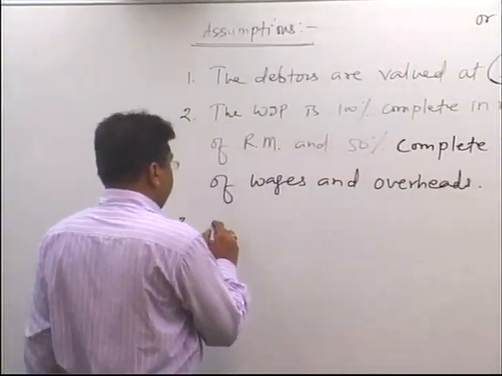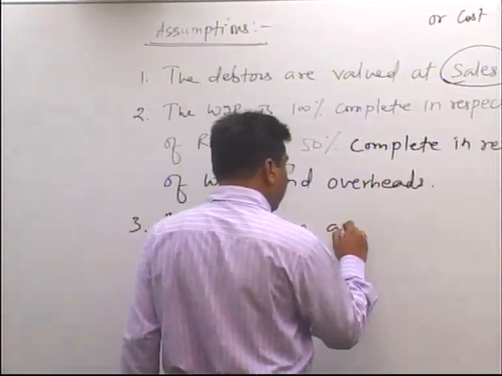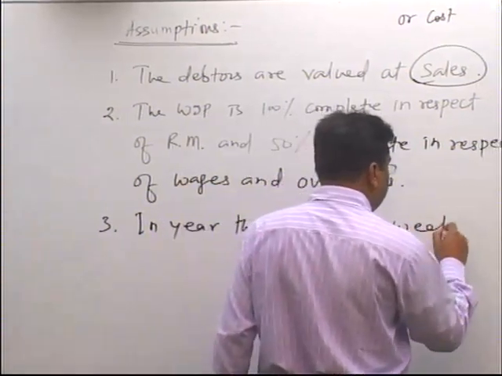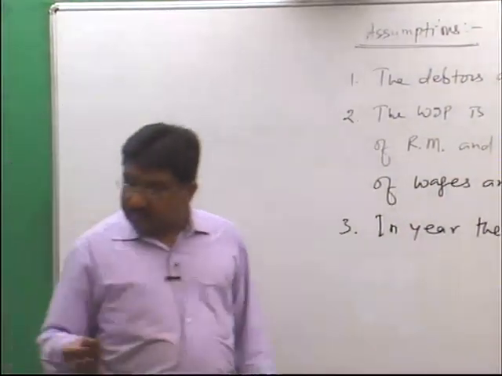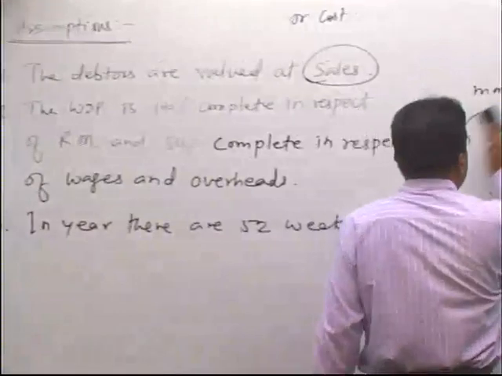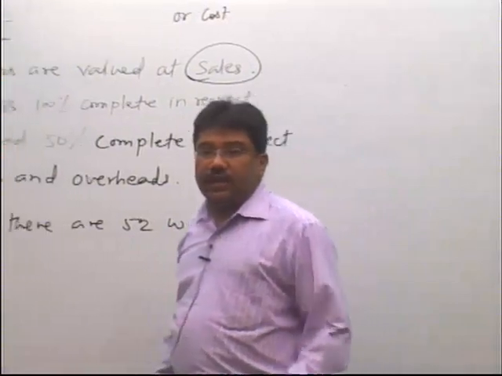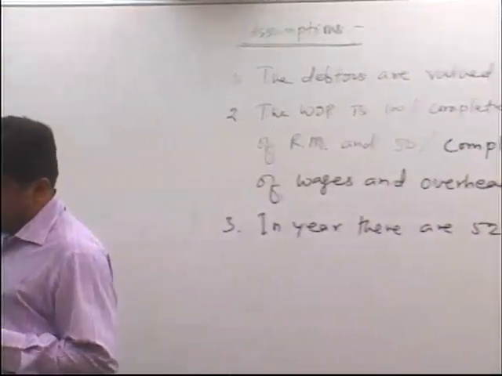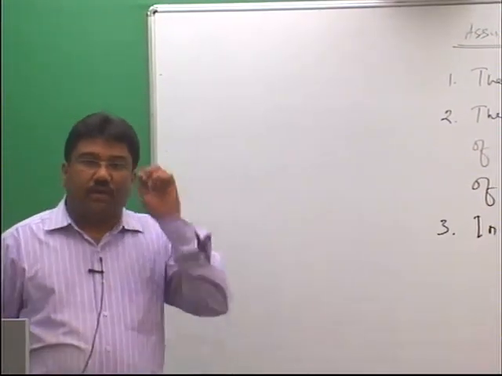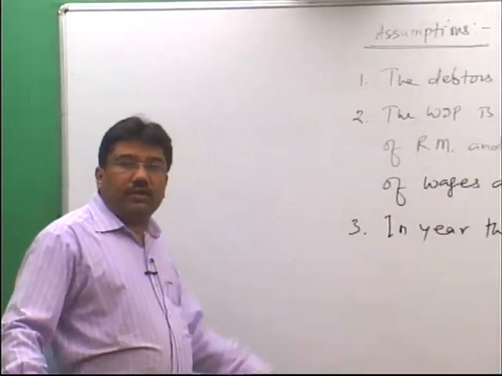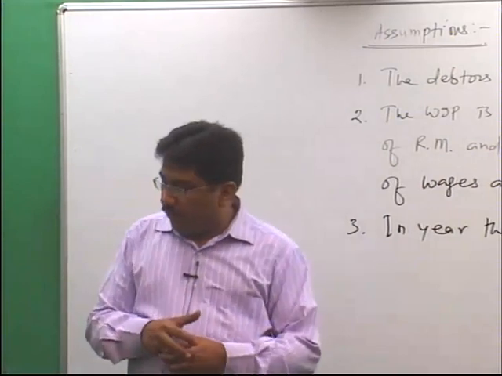We assume that in 1 year there are 52 weeks. So, all the calculation we will make on the assumption of 52 weeks in a year, and wherever month comes, we will assume that 1 month is equal to 4 weeks. So, these are the 3 assumptions which are required for doing the sum. Now, students may ask their doubt, if any, before we proceed for the sum.